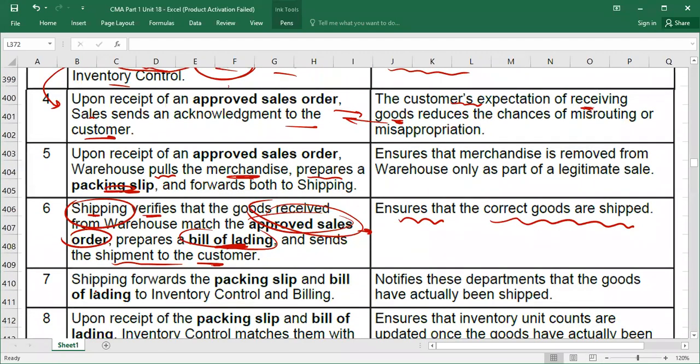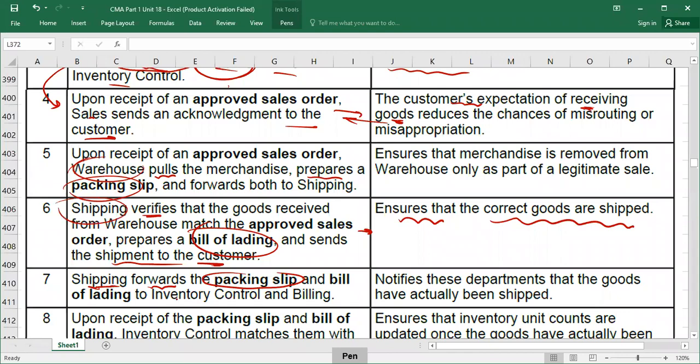Now, shipping department forwards the packing slip, because packing slip is prepared by warehouse, right? And bill of lading is prepared by the shipping department.